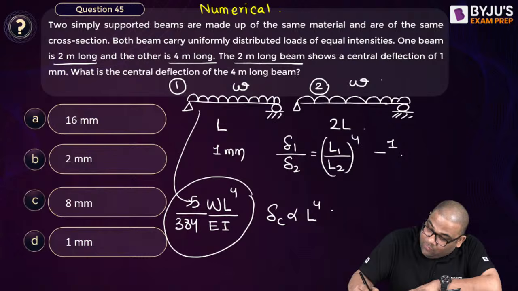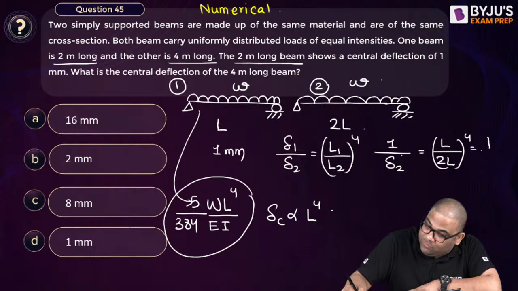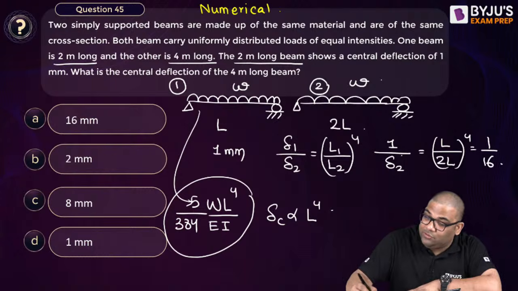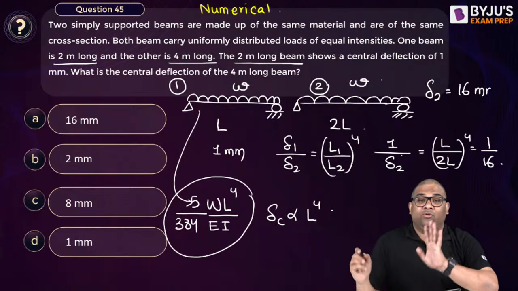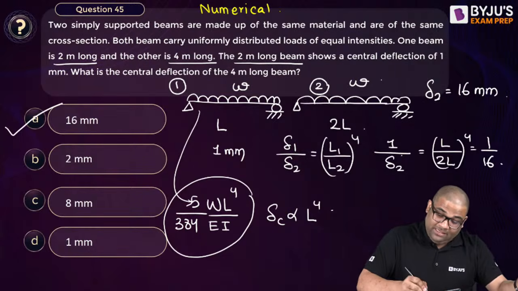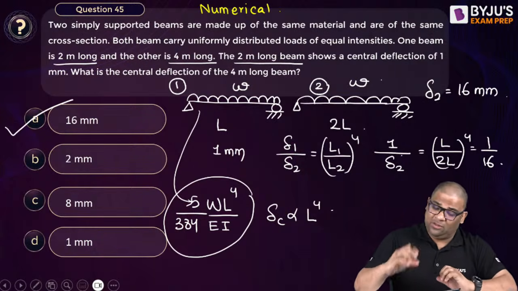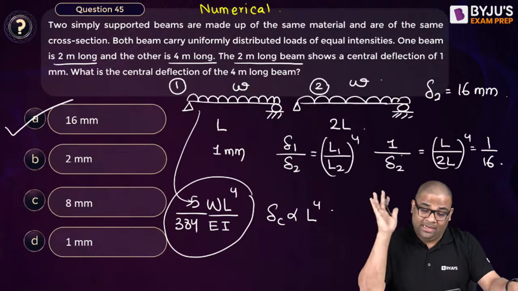Delta 1 is 1, delta 2 I don't know. First one is L, this is 2L. So this becomes 1 to the power 4 by 2 to the power 4, that is 1 by 16. So from here delta 2 is equal to 16 mm. You can see this question you can also solve, but it will take some time because the question is lengthy, so I kept it at the end.